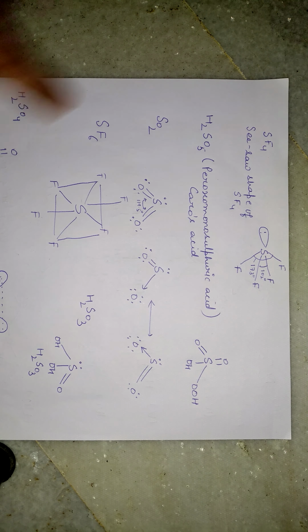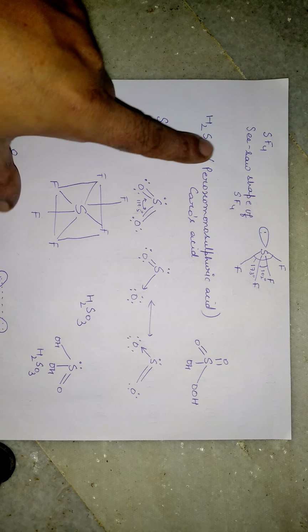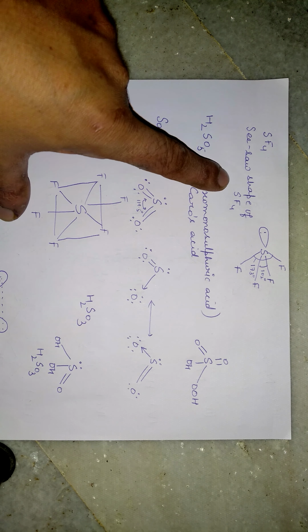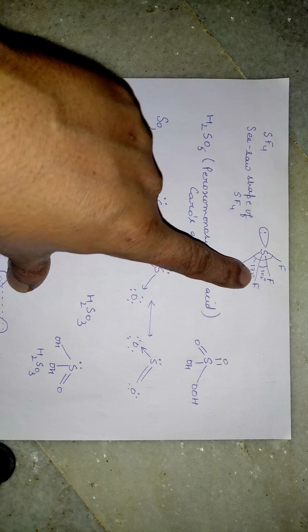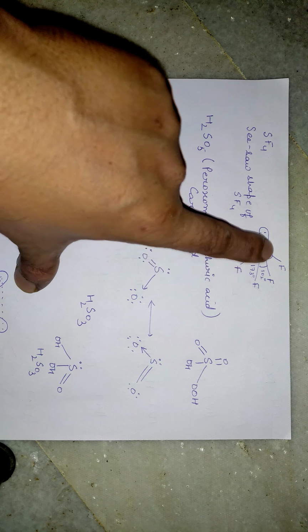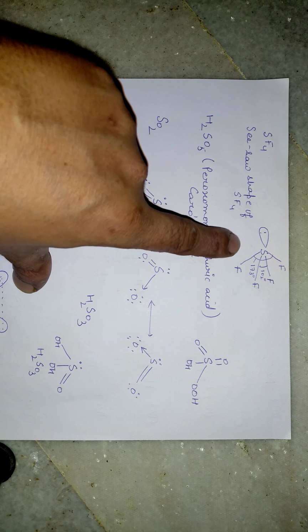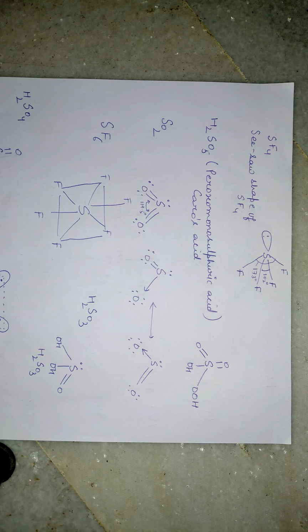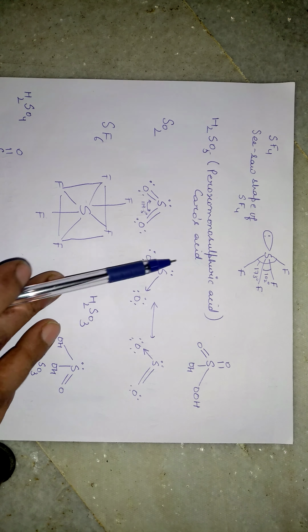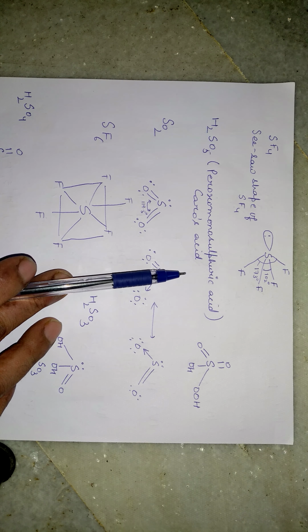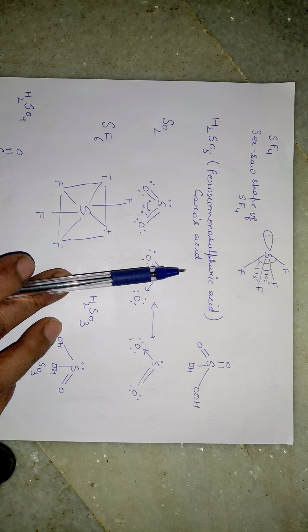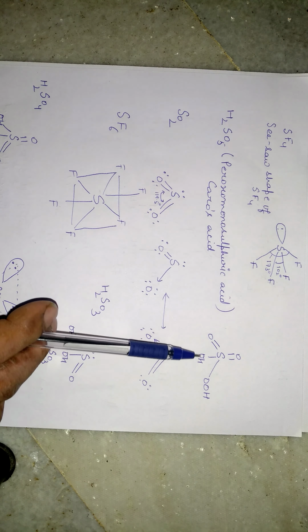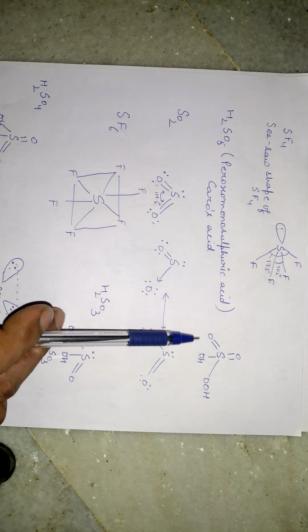Coming on to SF4, it has a seesaw shape, and the bond angle is 102 degrees between the two fluoro groups, and the other bond angle is 173 degrees, and it has one lone pair of electrons. Moving on to the next one, let's discuss peroxomonosulfuric acid. Commercially it is also known as Caro's acid, and the molecular formula is H2SO5. So here you can see this is the structure of H2SO5.